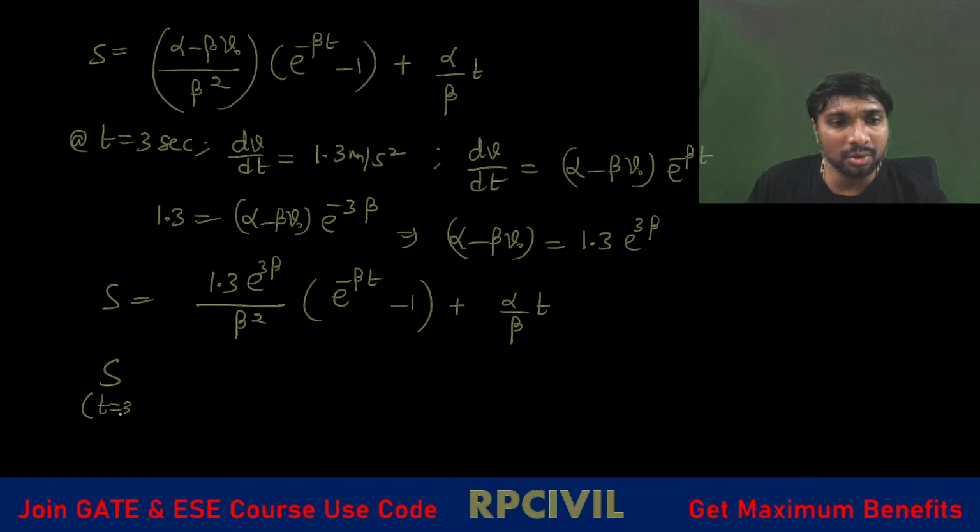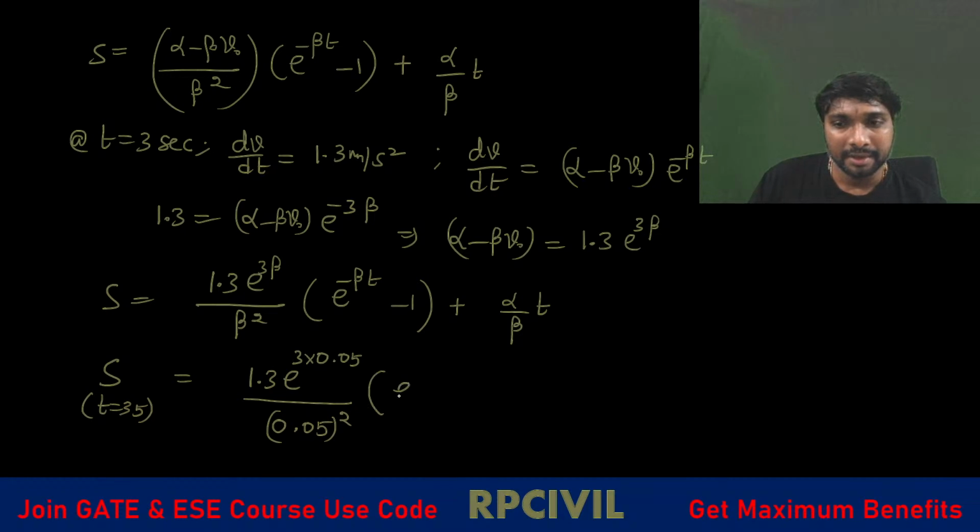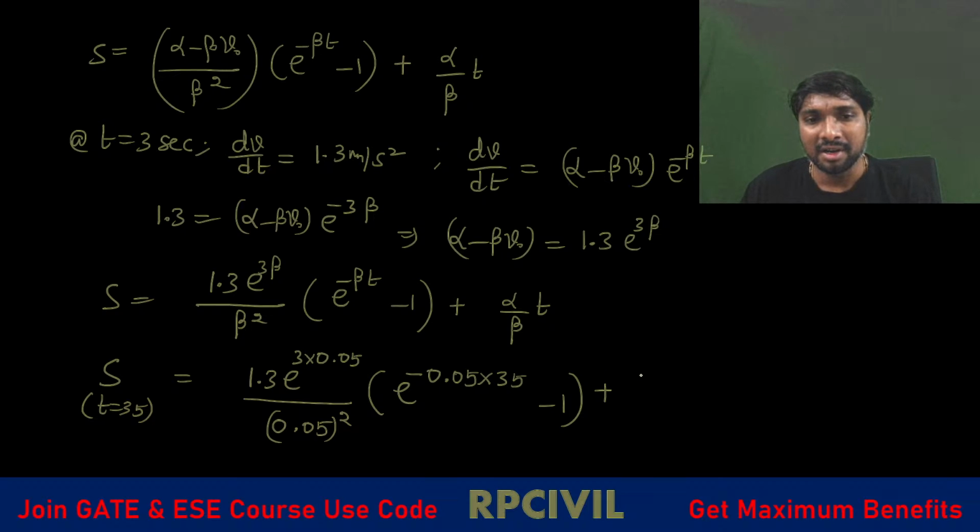At t equal to 35 seconds, we have to solve the distance. So it is 1.3 into e power 3 into 0.05, divided by beta square, 0.05 square, into e power minus 0.05 into 35 seconds, minus 1, plus alpha, which is 2 meter per second square, by beta 0.05, into t equal to 35 seconds.